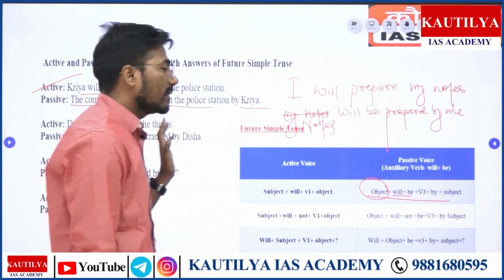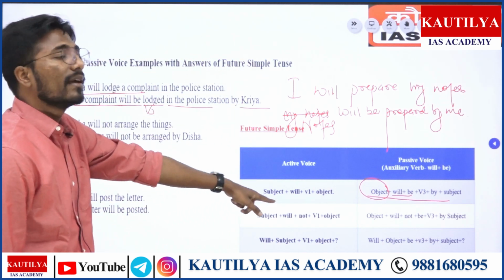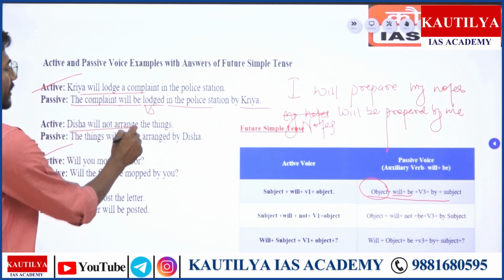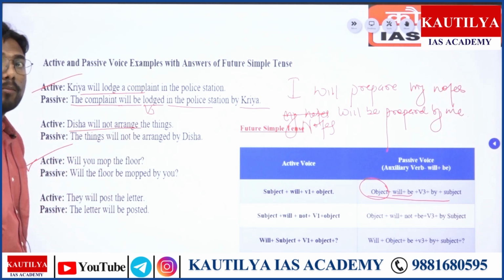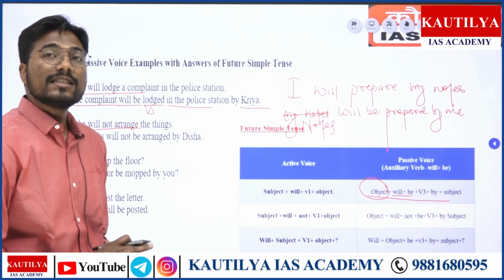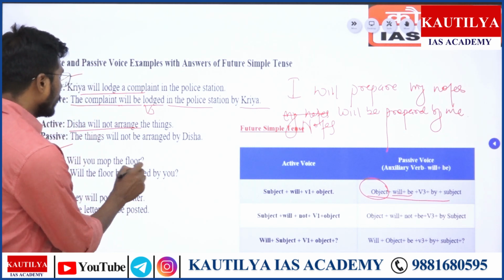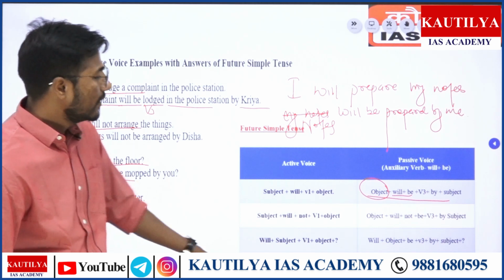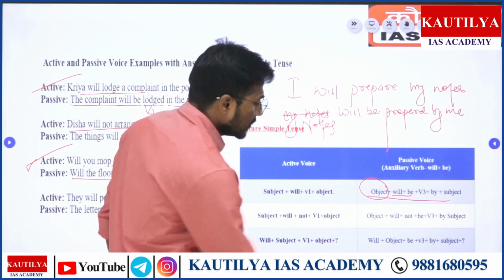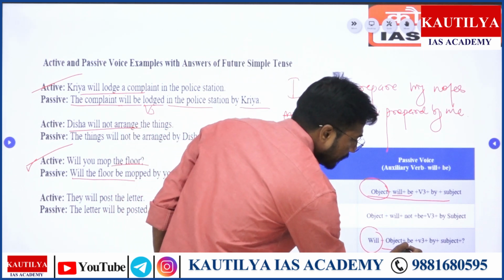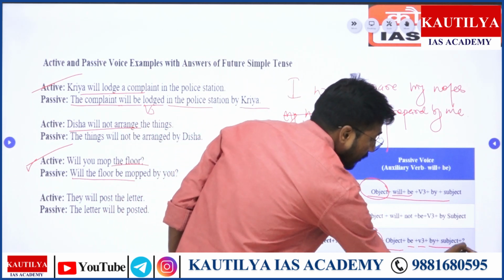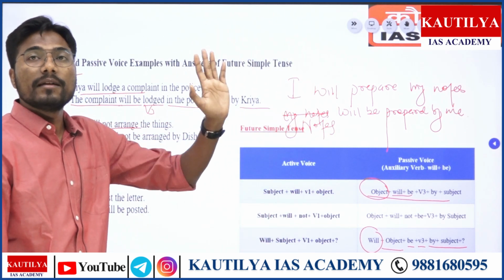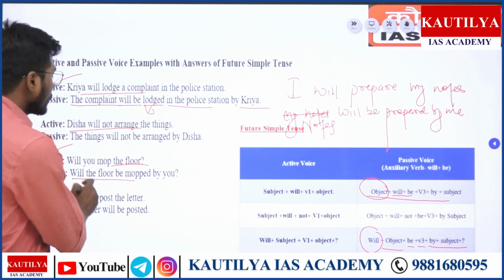You can use any example and solve with the help of this structure. Then we'll take the negative; negative will remain the same. Will you mop the floor? Mopping, cleaning the floor, dusting, mopping, right? So will the floor be mopped by you? Will the floor be mopped, with verb form number third, by subject. So, will the floor be mopped by you, is the answer to this.